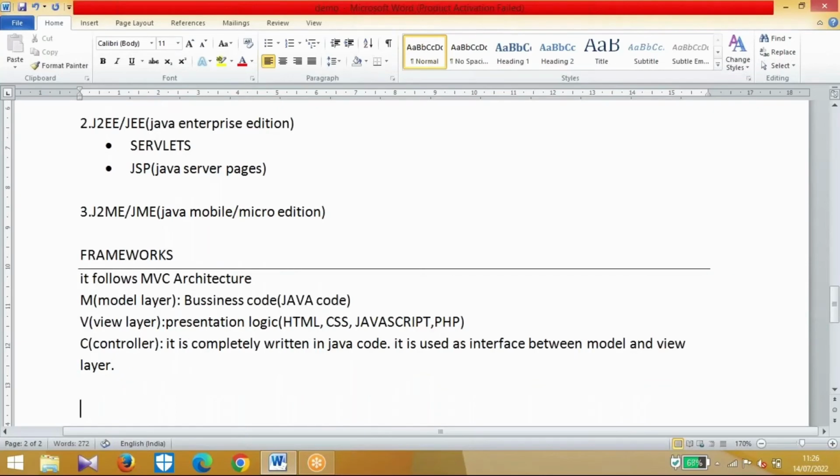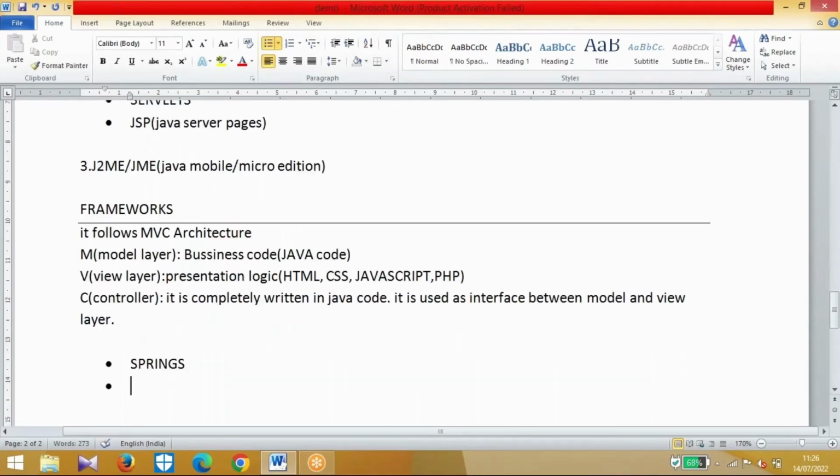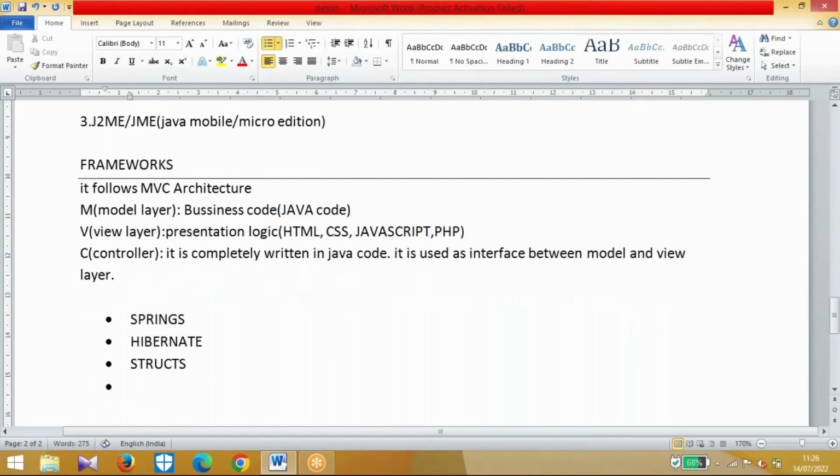So what are the technologies present in frameworks? The first technology is Spring, the second technology is Hibernate, and the third technology is Struts. See, nowadays Struts is an outdated technology. Most of the companies are not using Struts. The companies are using Spring and Hibernate.